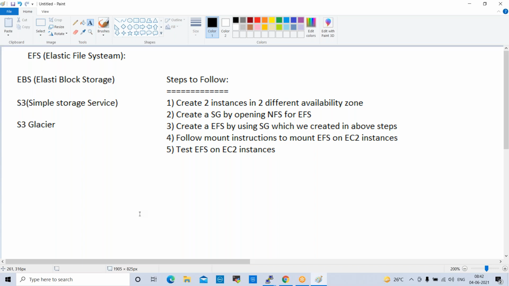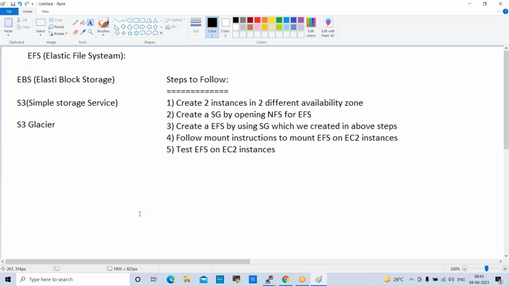Otherwise, what will happen if you move it to an S3 bucket or EBS volumes? More bill will be generated. When you use Glacier, it is 20 times cheaper compared with all other storages. For example, for EBS volumes, if you are paying $20, for Glacier you will pay only $1. That much cheaper. Moving data into Glacier is very easy, but whenever you want to retrieve or archive the data, it will take a lot of time.